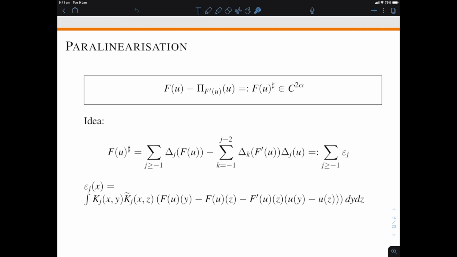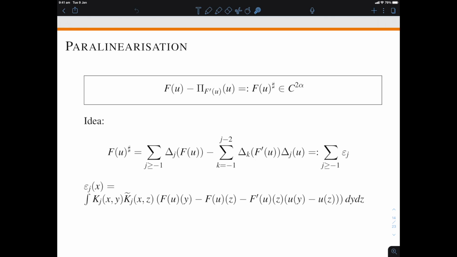So you write f(u)^♯ as a sum of these terms, and then you remember from the proof we've seen before that the terms in the paraproduct are going to be frequency localized, almost on the same annulus as the terms here, plus or minus one annulus. So what you have in f(u)^♯ is a sum of terms which are well localized in frequency. Now these terms are obtained by applying these operators, and these operators are convolution operators. You can compute explicitly their kernels.